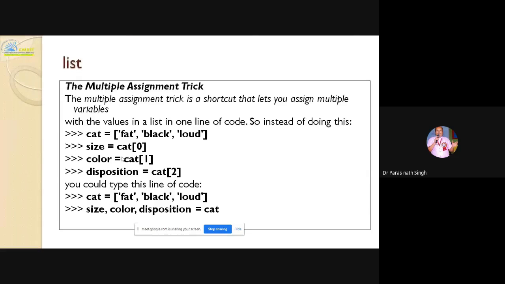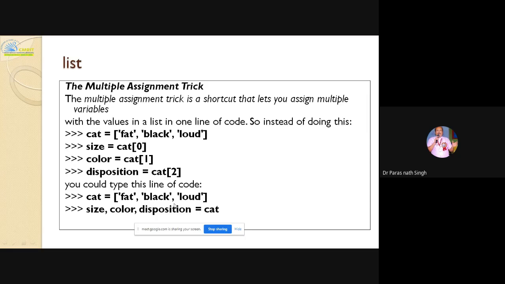The multiple assignment trick here: the size is the cat's first value. So fat will be stored in size, black will be stored in color, and loud will be stored in disposition. So cat equal to fat, black, loud.